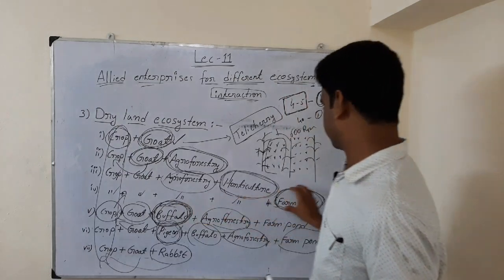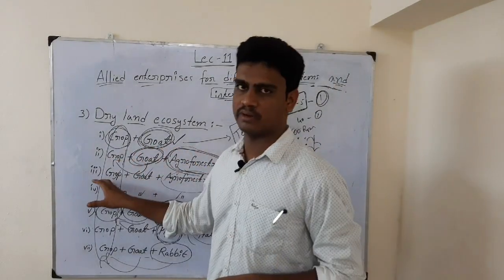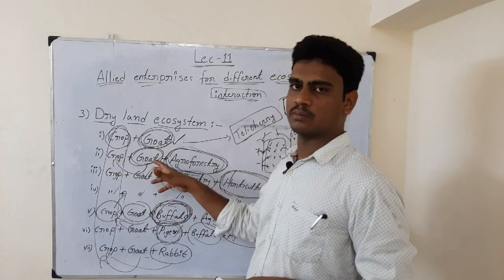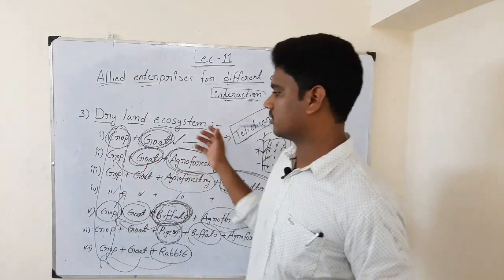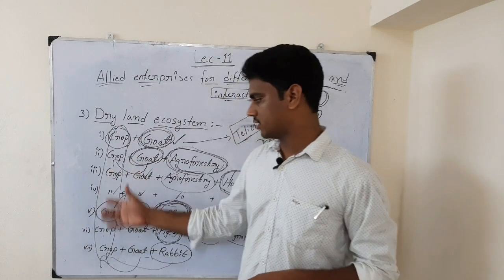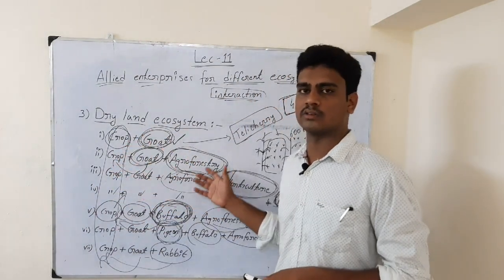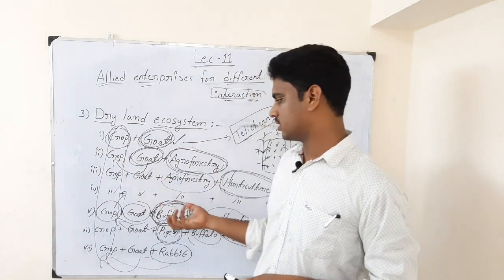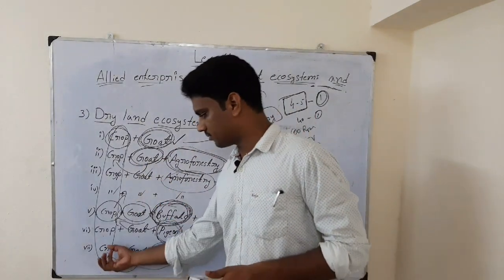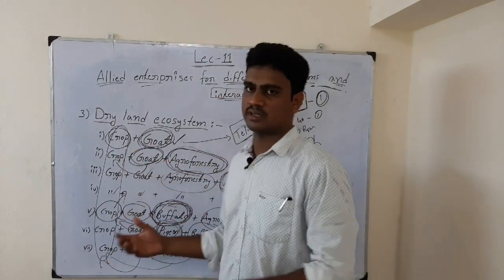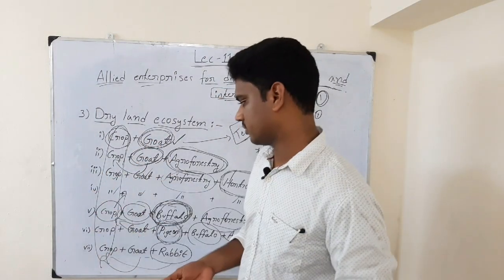We should not choose the first to fifth component and then go back to the first component. We can't do that, but do choose the first component followed by the second component. Likewise we have to choose for all the 3 ecosystems whatever I have written on the board. For every ecosystem you have to follow the order. You cannot choose whatever component you want, and also you cannot jump from the 8th or 7th component to the first component. All will mix and I'll bring up another component, that we cannot work out.